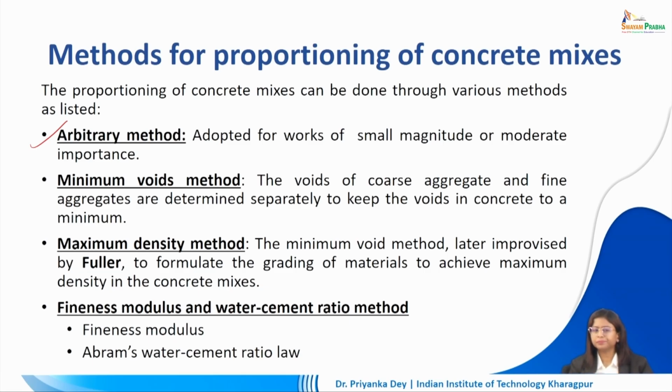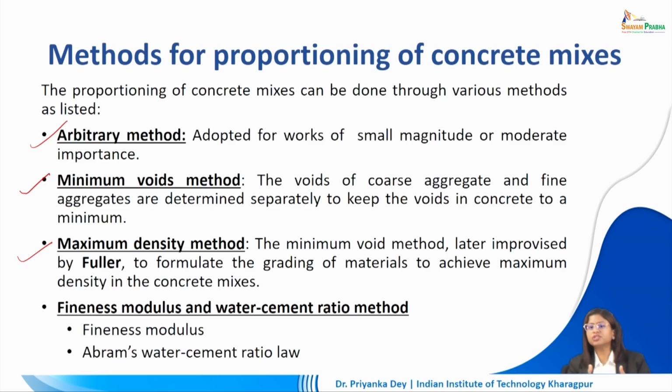The next method that we can use for proportioning is called the minimum voids method. Now the voids of the coarse aggregate and fine aggregate are determined separately to keep the voids in this concrete mix to the minimum. The maximum density method is similar to the minimum void method. It was later improvised by Fuller, and he did this to formulate the grading of the materials to achieve maximum density in the concrete mixes.